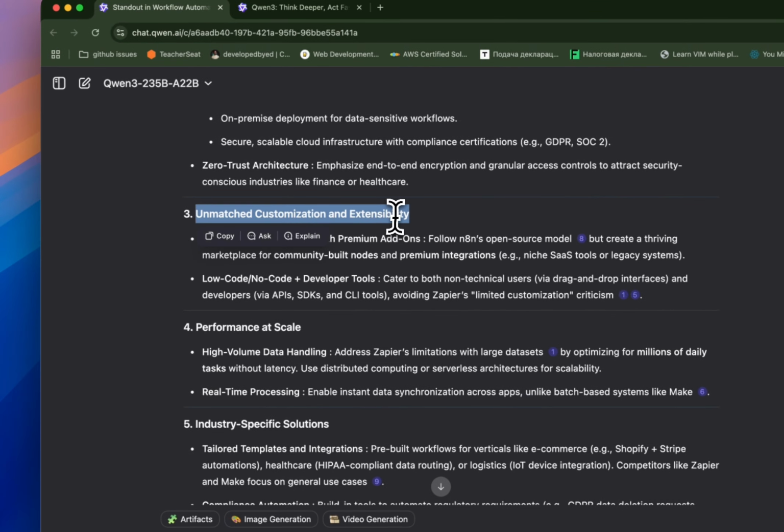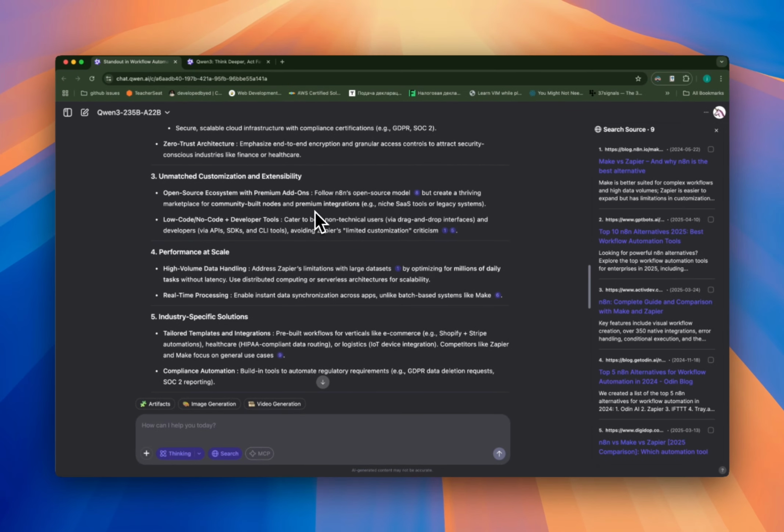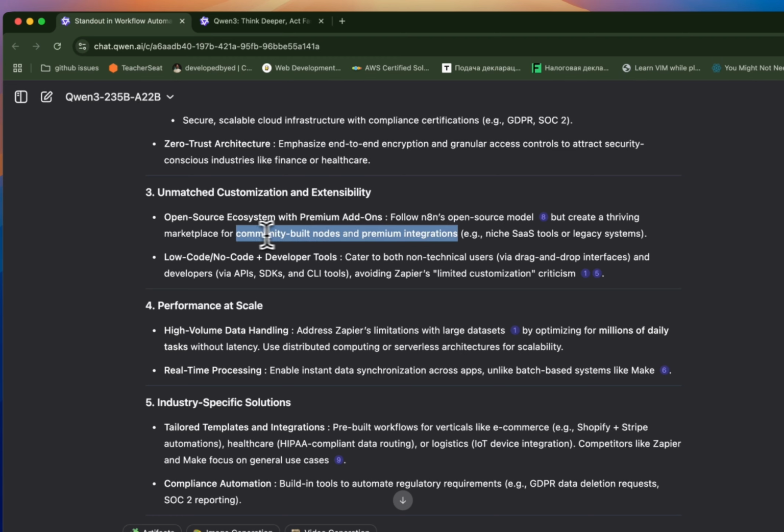Okay, so unmatched customization and extensibility. All right, this might be interesting. So follow n8n's open source model, but create a thriving marketplace for community-built nodes and premium integrations. All right, so I'm not really sure if those platforms are open enough where they allow building any community-style extensions, but I see something here.